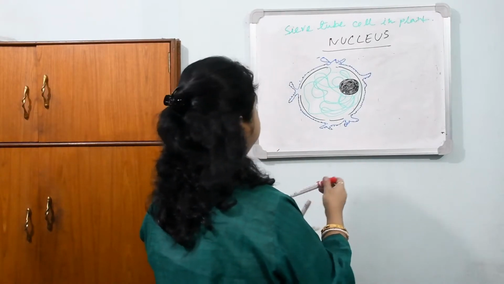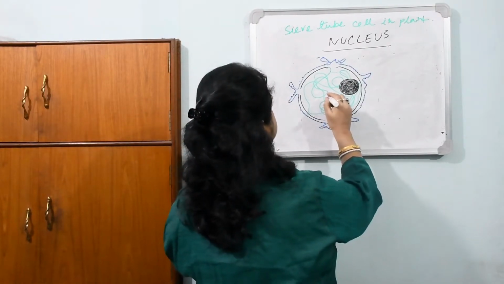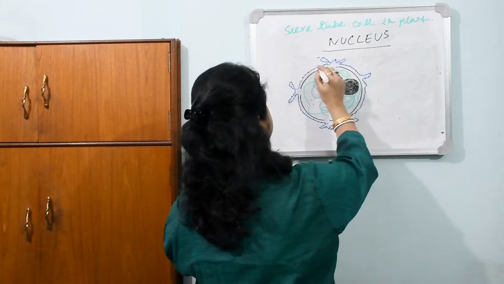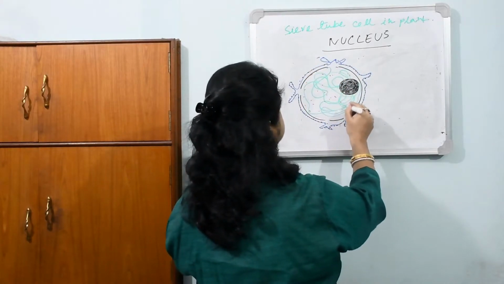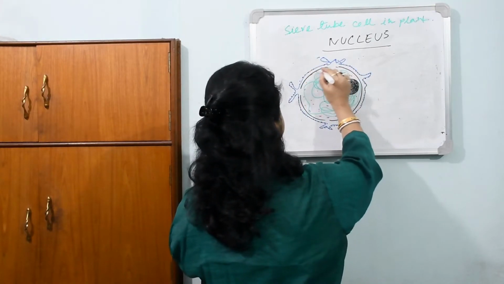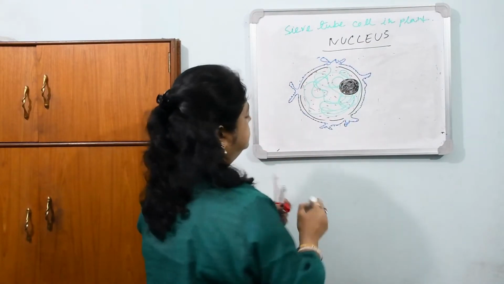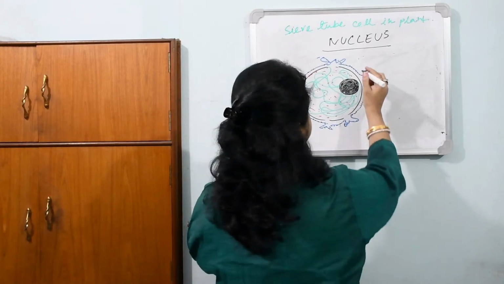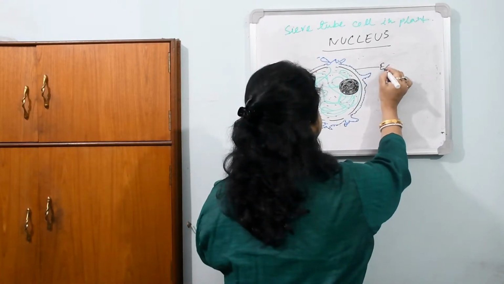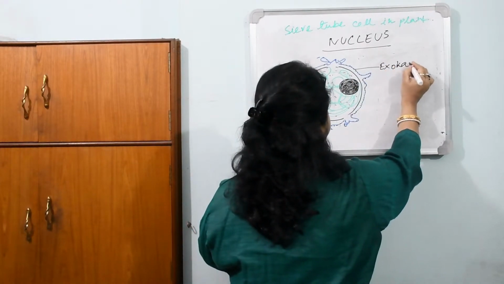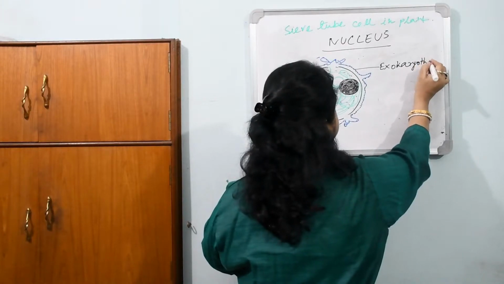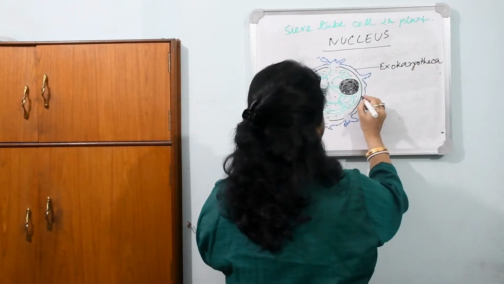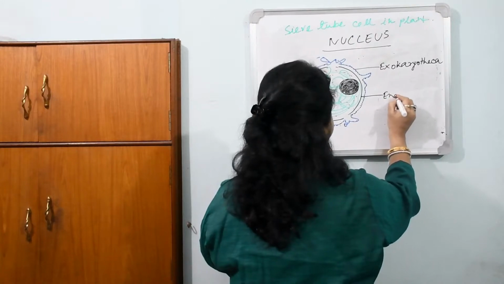So inside the nucleus, the matrix part is known as nucleoplasm or karyoplasm. This is exokaryotheca. This is endokaryotheca.